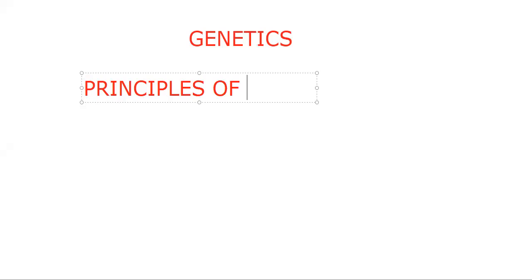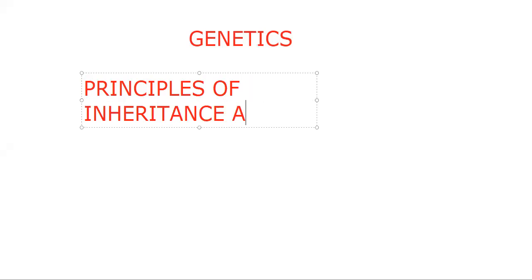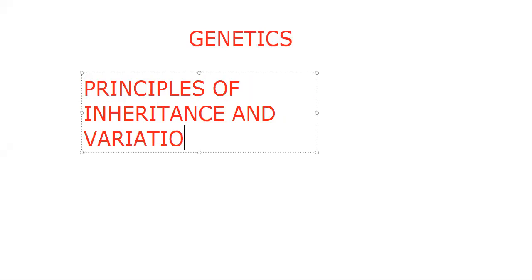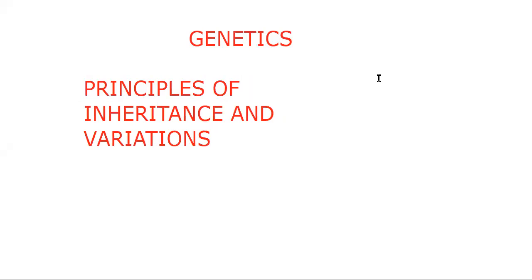Genetics, which means the principles of inheritance and variation. Simply, we call it the principles of inheritance and variation. Genetics, we used to say the lesson as inheritance and variation. Okay. So, what is inheritance?